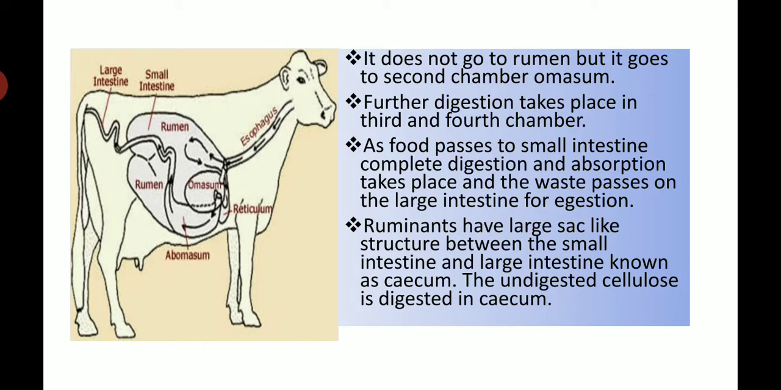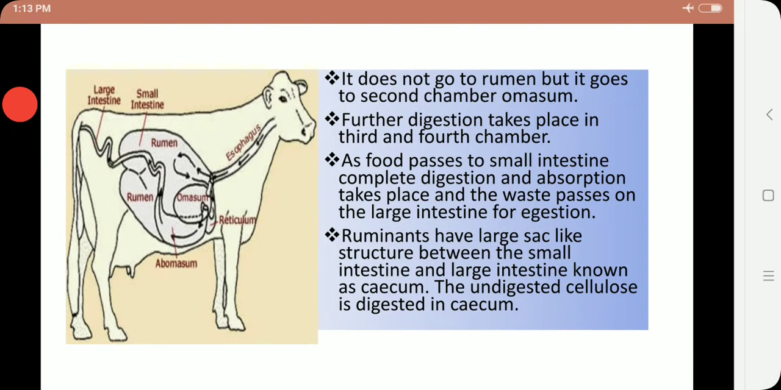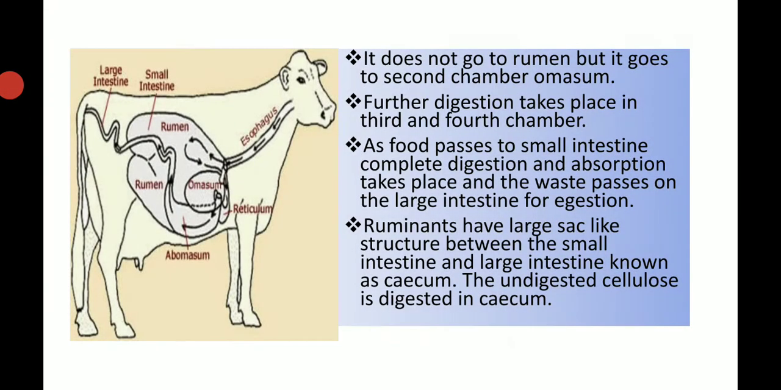As food passes to the small intestine, the complete digestion and absorption takes place, and the waste passes on to the large intestine. Ruminants have a large sac-like structure between the small intestine and the large intestine, and that is known as the cecum. Children, you can see the cecum here. So, what is the function of the cecum? It is a sac-like structure present between the small intestine and the large intestine, and the undigested cellulose is digested in the cecum.